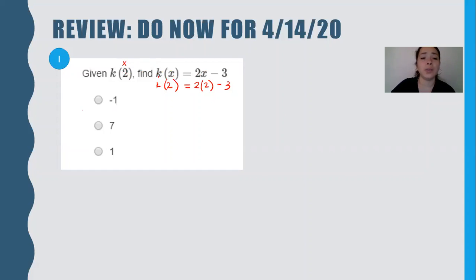Now here we can't do anything with this information. K of 2, that stays the same. But we know what 2 times 2 is, and then we bring down the minus 3. So k of 2 is equal to 4 minus 3, which is 1. Notice it's a positive 1. So my answer would be 1.